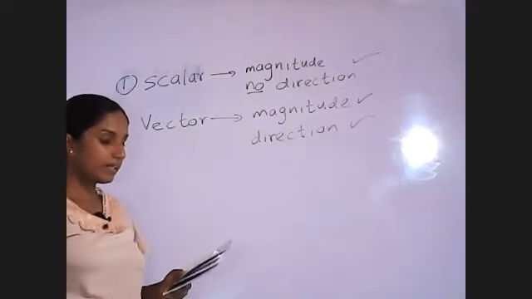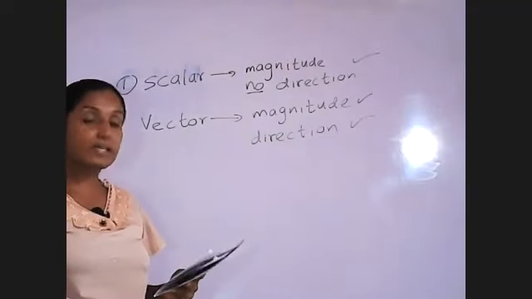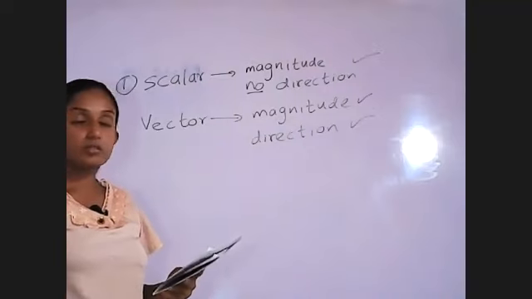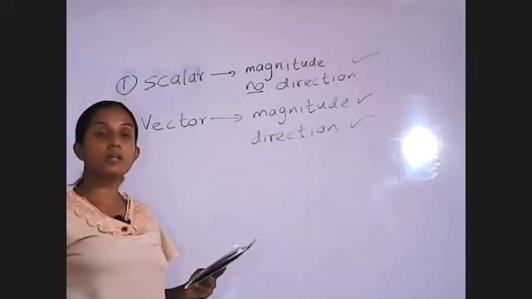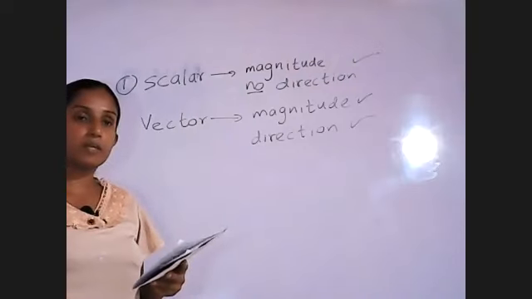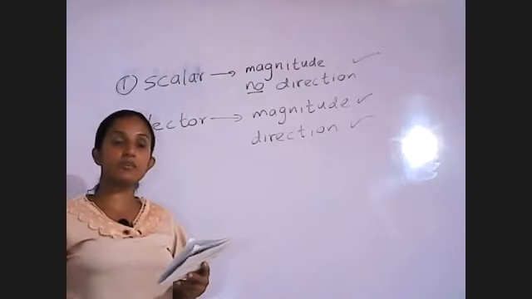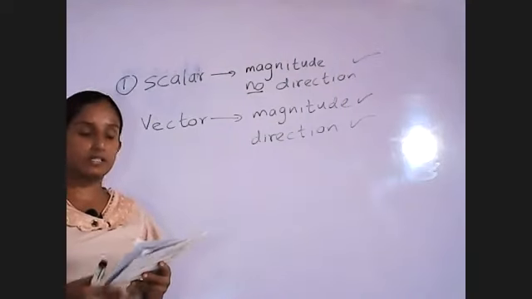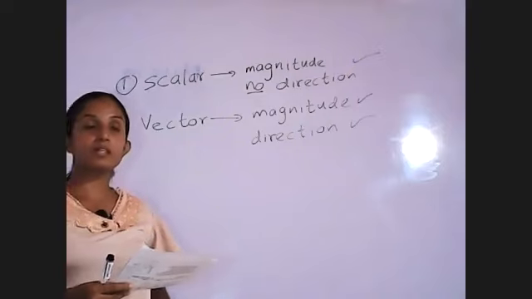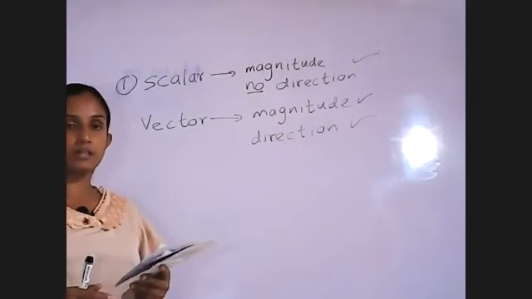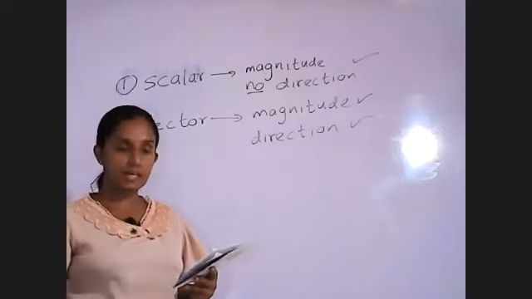Weight, time, speed and distance. When we consider time, no direction. Speed means what, Pute? Speed means the rate of change of distance. So there is no direction for speed. So it is also a scalar quantity.